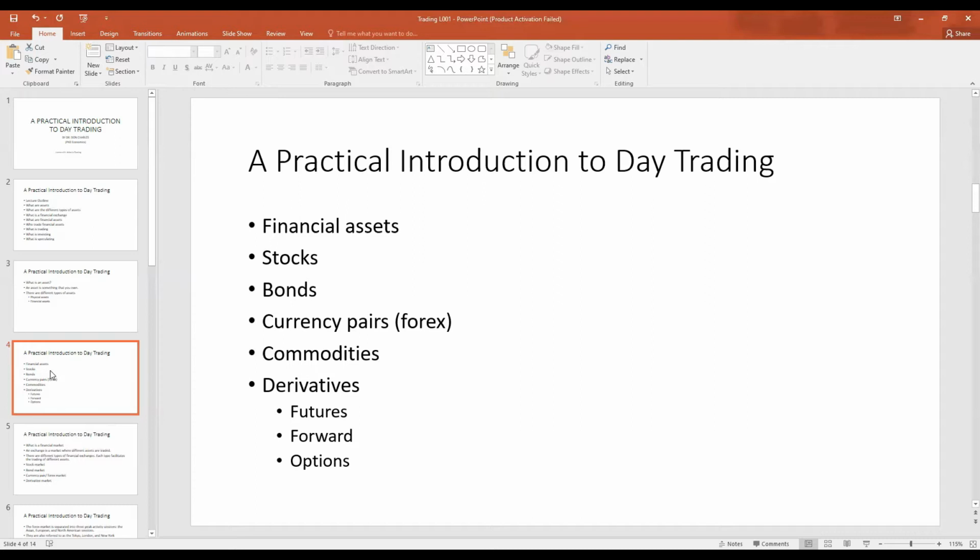Another type of financial asset is a bond. Bonds are debt instruments. They are issued by a government or a government agency. Each bond has two components. One is a par value, which is the principal or the amount you pay to get the bond. The second component of the bond is the coupon. The coupon is the interest. Bonds typically have a maturity date. So a bond is a loan instrument issued by a government to the holder of the bond.